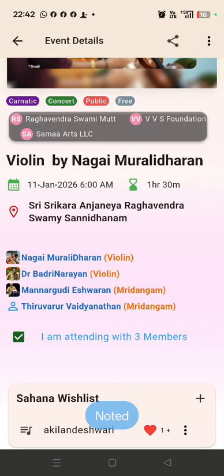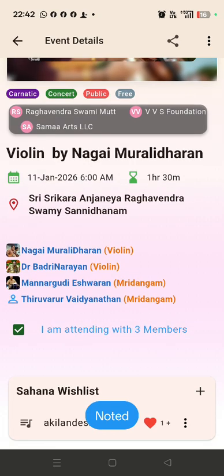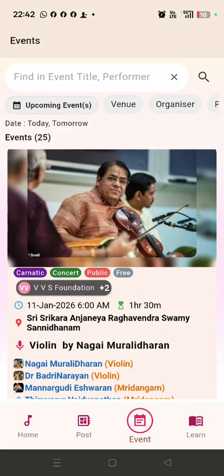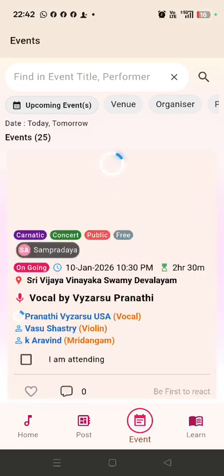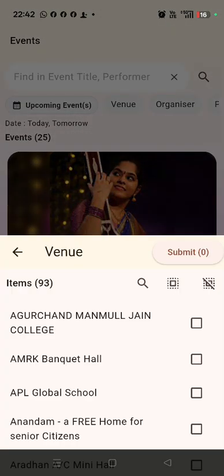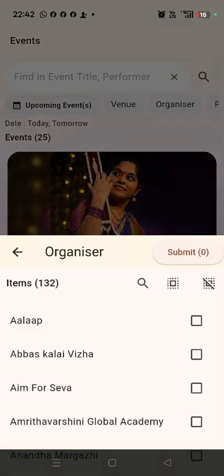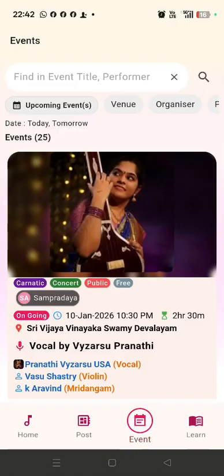I'm saving it. So people can give plus ones and hearts, so that musicians can target that in their concerts. Like this event list, we can search by venue, the location, and the event organizers,